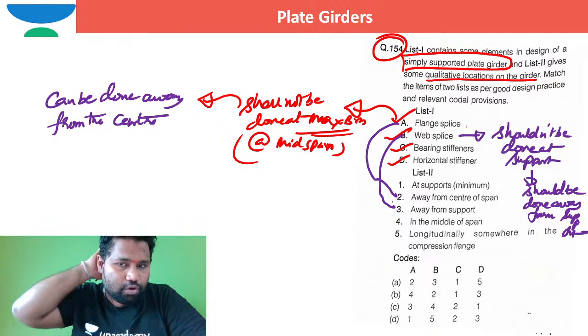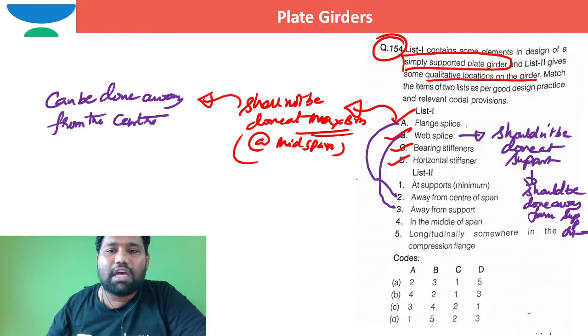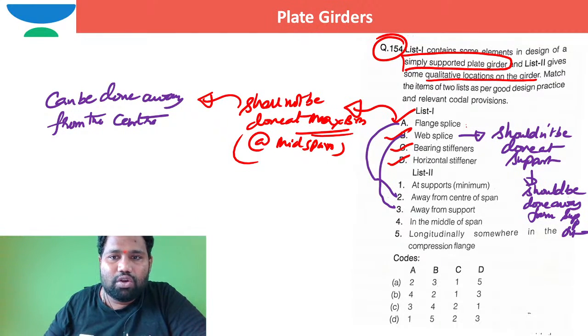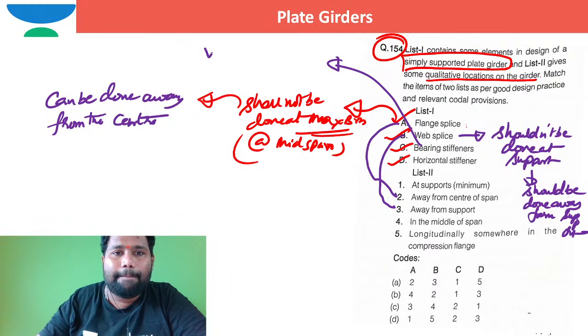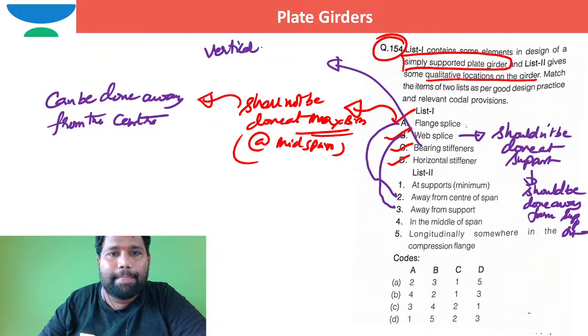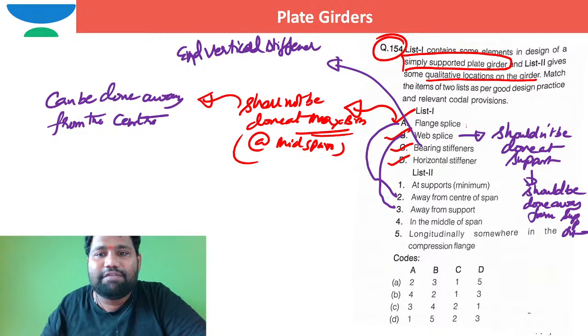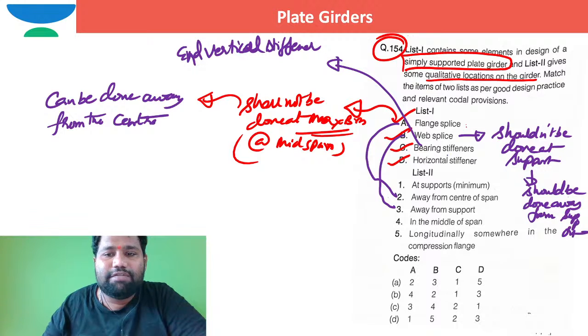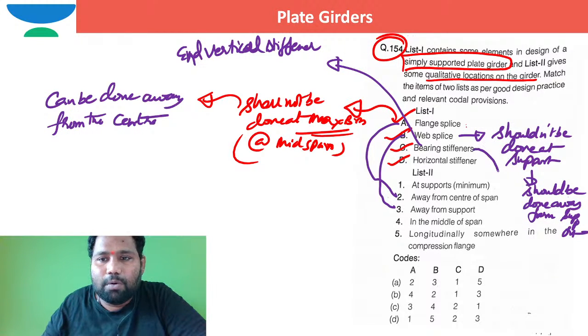Okay, so coming to bearing stiffeners. What are these bearing stiffeners? Bearing stiffeners are vertical stiffeners at the ends, end vertical stiffeners. Where are these end vertical stiffeners provided? They are provided at supports, because these are end vertical stiffeners. So directly I can say, at supports.